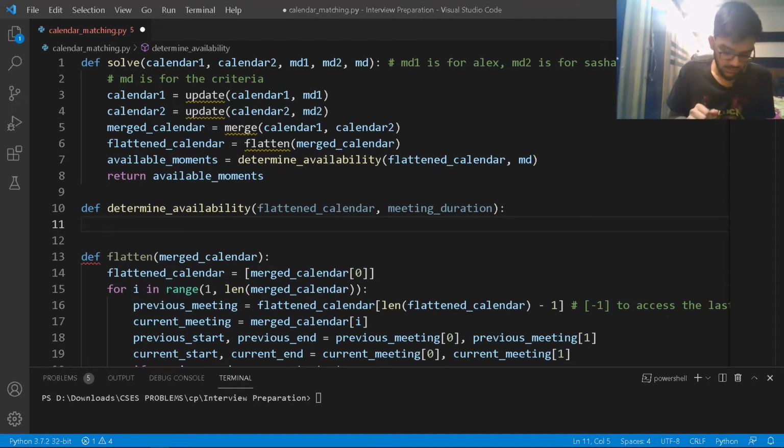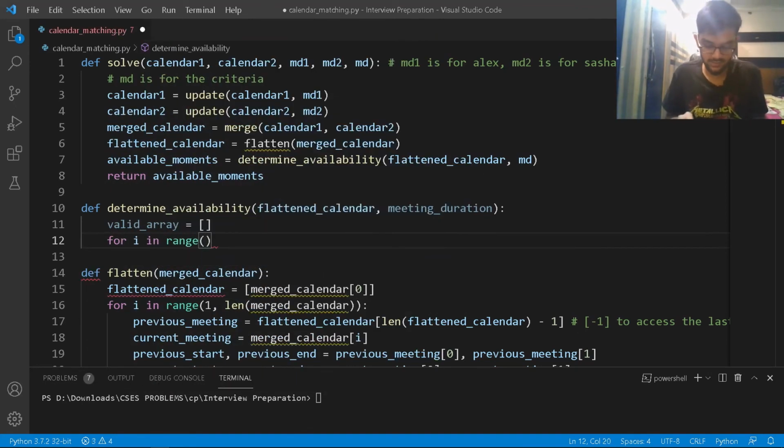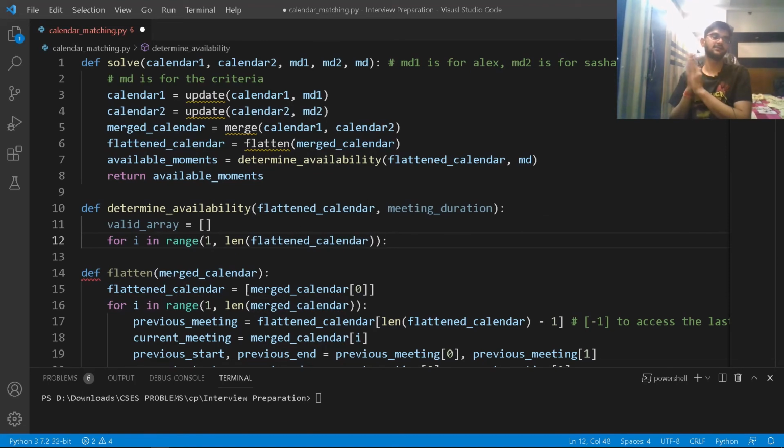Okay. Now I'll have my valid schedule here. I don't think that's the right spelling, but hey, I'll just have maybe a valid array. Just have a valid array. Perfect. Now that we have the valid array here, what I'll be doing is looping in the flattened calendar. So for i in range 1 comma length of flattened calendar. Why am I taking from 1 till the very end and not from the 0th index? Well, I'll be comparing this. I'll be comparing this.